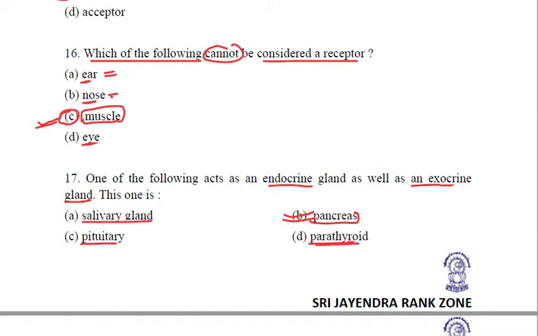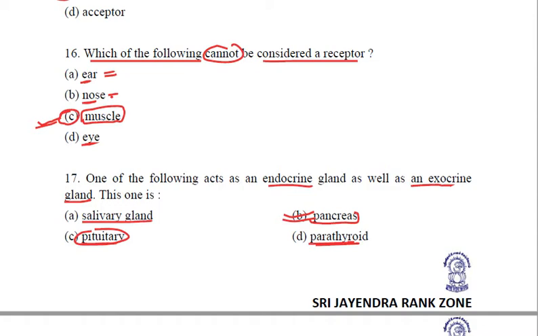Sorry, for pituitary, I think I told insulin glucagon. I'm sorry. Pituitary is growth hormone and FSH and LH, right? It is also an endocrine gland. It is the pancreas which secretes insulin and glucagon.